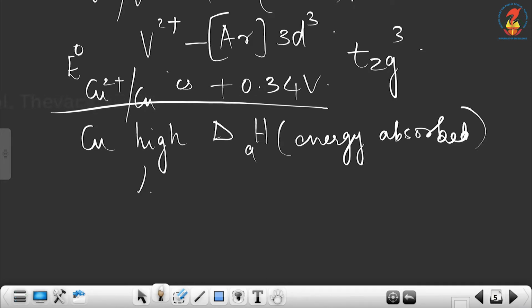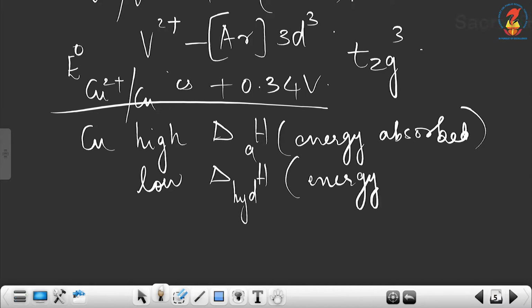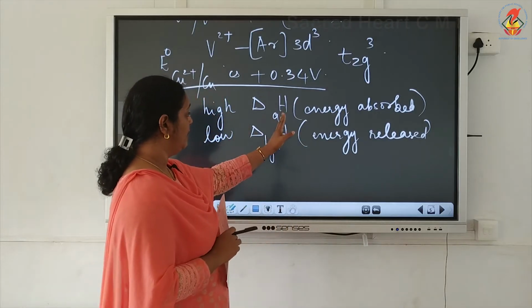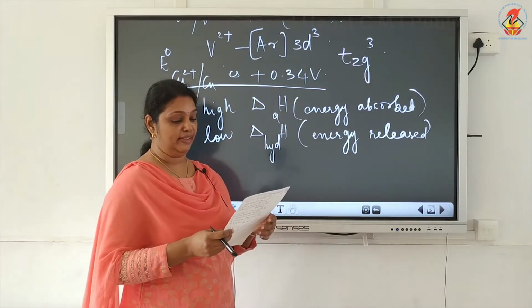And copper has low hydration enthalpy. Hydration enthalpy is the energy released. So it has high enthalpy of atomization and low hydration enthalpy.